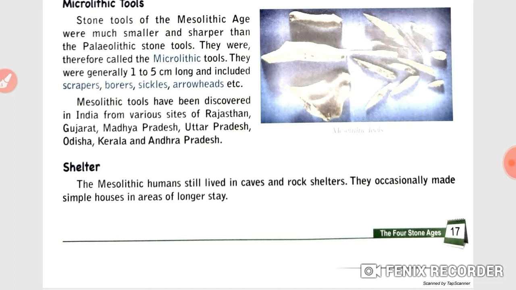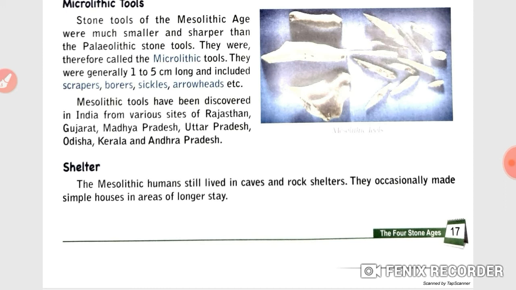Students, in this period stone tools were much smaller and sharper. That's why the tools were called microlithic tools. They were generally 1 to 5 centimeters long. Children, Mesolithic tools have been found in India from the sites of Rajasthan, Gujarat, Madhya Pradesh, Uttar Pradesh, Orissa, Kerala and Andhra Pradesh. Children, now the next point: shelter.